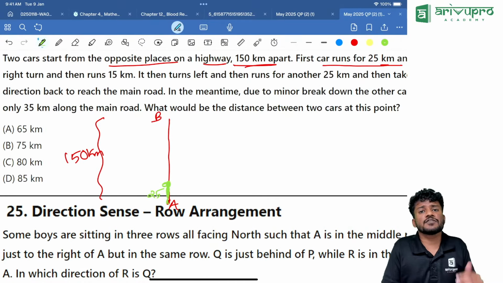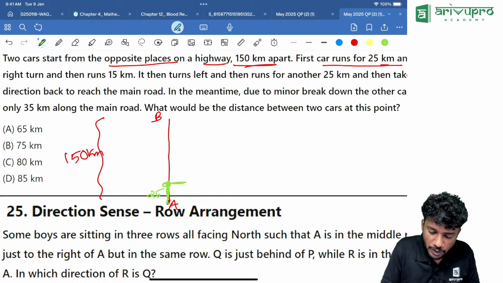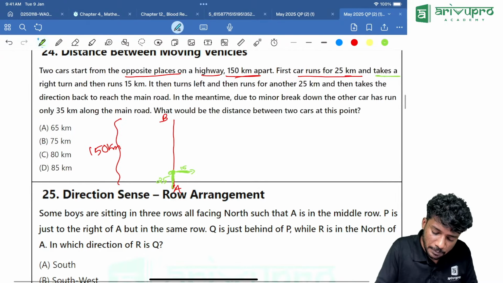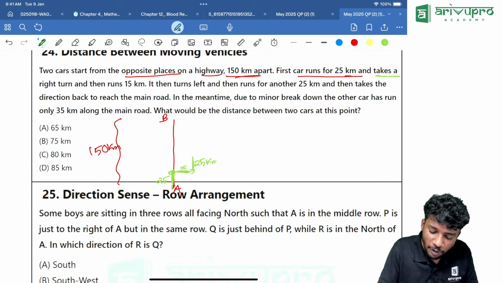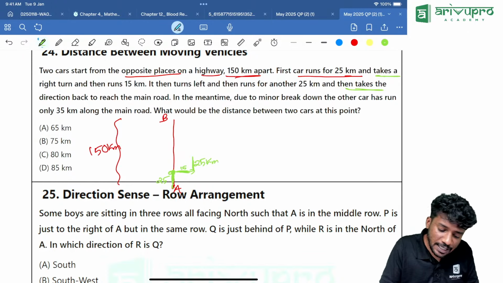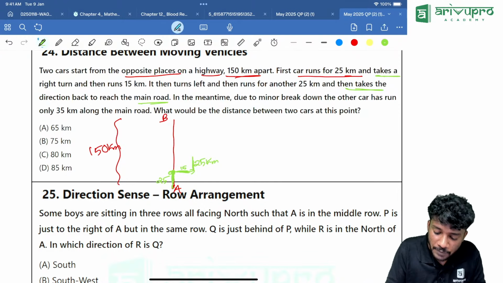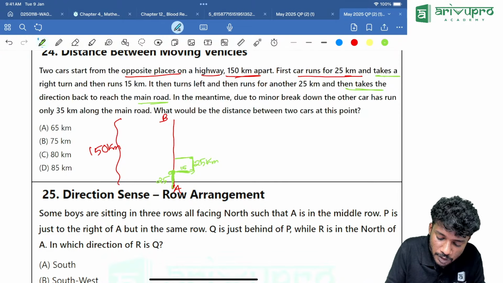Right turn. Right of north is what? This side. And travels how much? 15 kilometer. Then what happened? Then turns left. That means again it is going this way. How many kilometer? 25 kilometer. Then what happened? Then takes the direction back to the main road. That means this person is coming back to the main road.